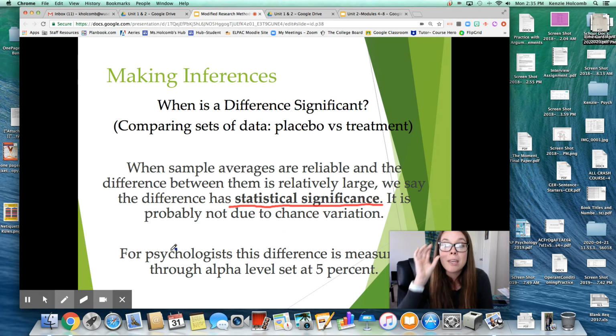And so what that means is when you give someone the placebo versus the treatment, and remember how we have many variables going on, what the statistical significance means is that there is less than a 5% chance that this is due to chance, right? So the lower the percentage, the closer you get to 0, the more likely the theory is concrete, right?